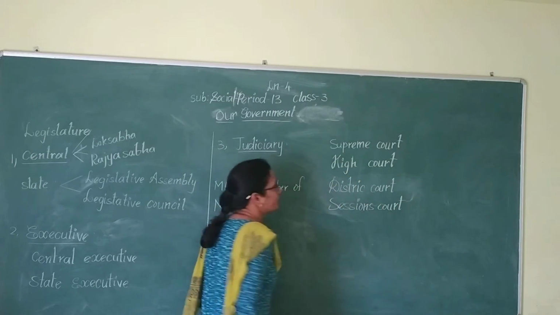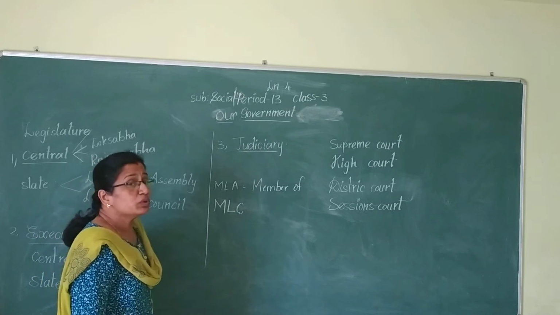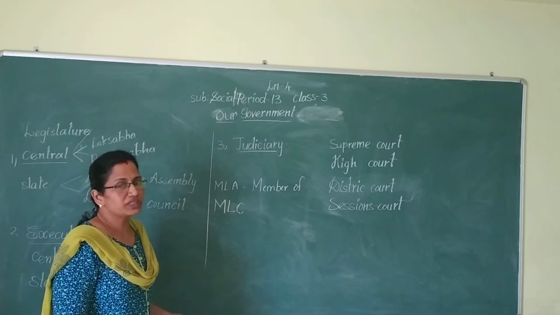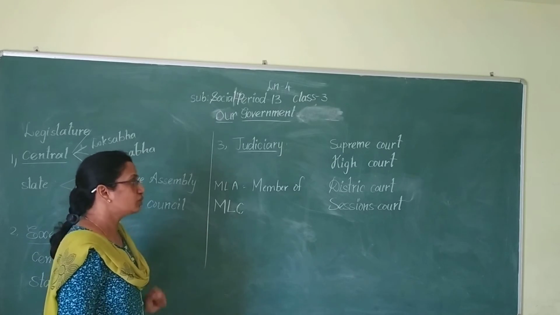So these courts will be there in our country. Among these courts, which one is the highest court? The Supreme Court is the highest court.